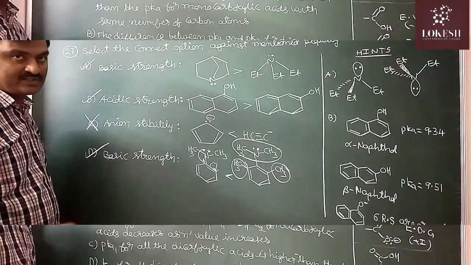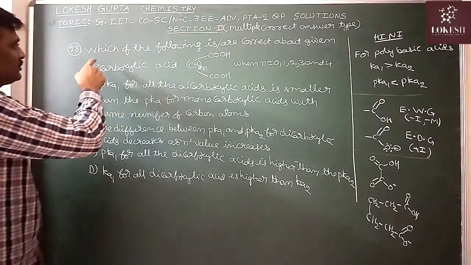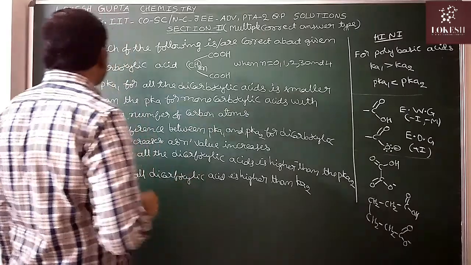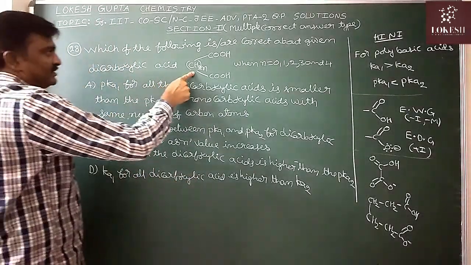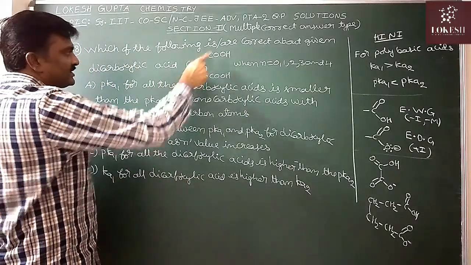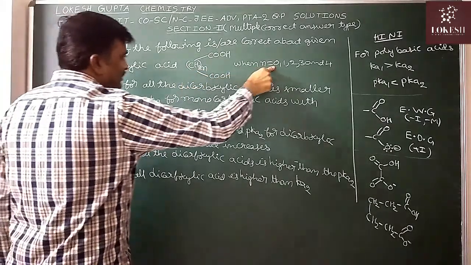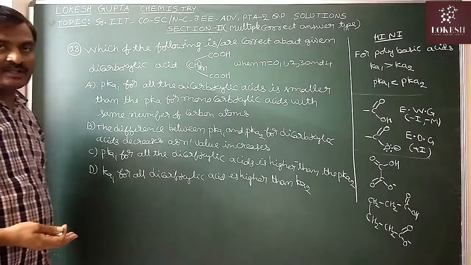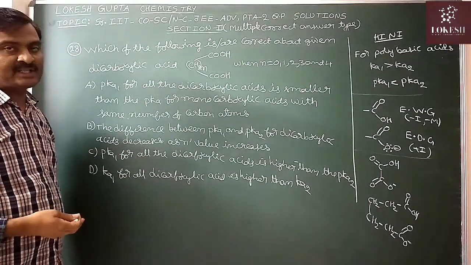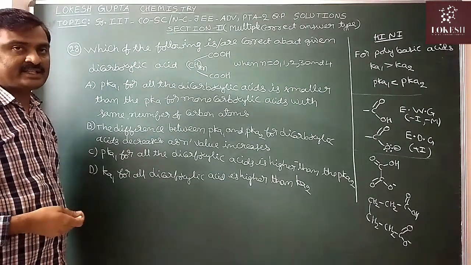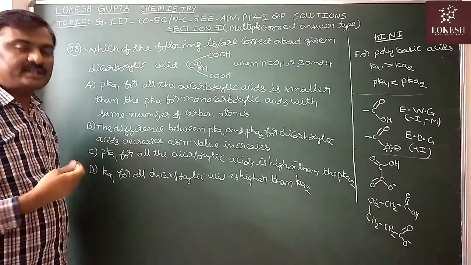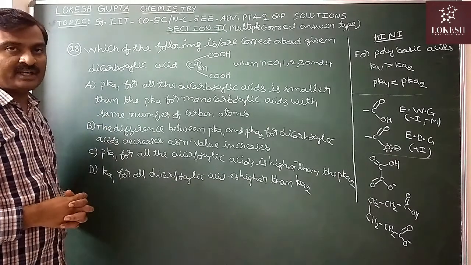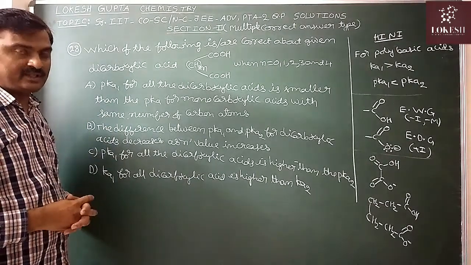Now come to the next question. Which of the following is correct about the given dicarboxylic acid? HOOC-(CH2)n-COOH, where n value is 0, 1, 2, 3, 4, meaning oxalic acid, malonic acid, succinic acid, glutaric acid, adipic acid. So regarding this dicarboxylic acid, the correct statement is to be found.